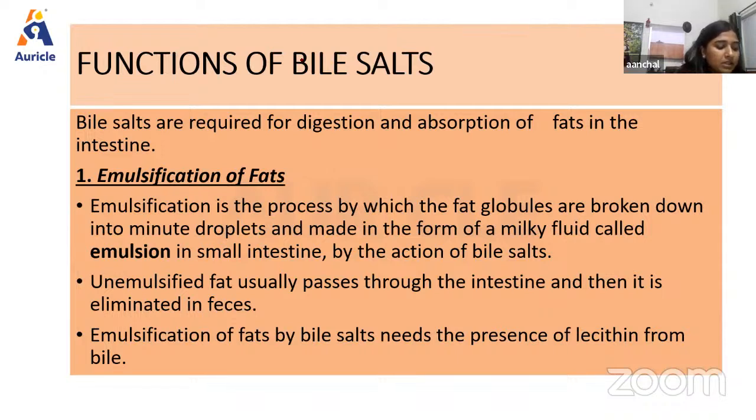From here, it passes to the small ducts and hepatic duct and reaches the common hepatic duct, right? Then sodium bicarbonate is added to bile when it passes through the duct, and this is secreted by epithelial cells of the ducts. Addition of sodium bicarbonate and water increases the total quantity of bile.